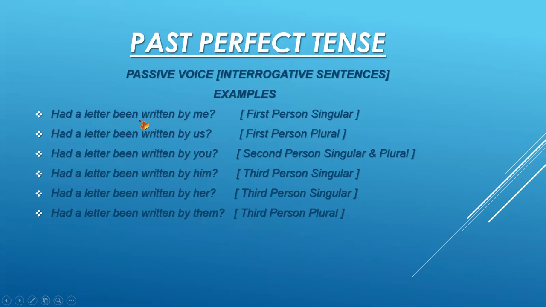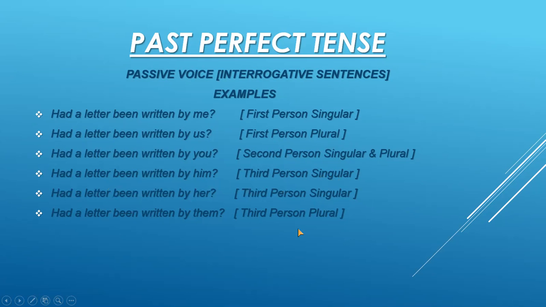Had a letter been written by me? Had a letter been written by us? These are the examples for first person singular and first person plural. Had a letter been written by you? This is the example for second person singular and plural. Now, had a letter been written by him? This is the example for third person singular. Had a letter been written by her? This is the example for third person singular. And had a letter been written by them? This is the example for third person plural.